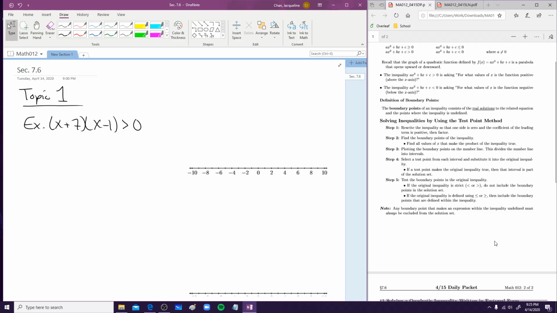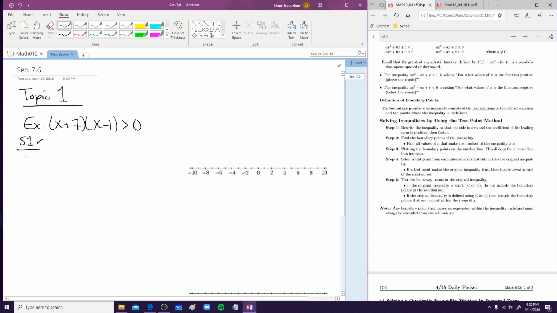So step 1, we want to rewrite the inequality so that one side is 0 and the coefficient of the leading term is positive, then factor. For step 1, we're essentially looking for three things. The first one is to see if one of your sides is equal to 0. And when we look over here, as you can see, the right side is equal to 0. So that's good. The second thing is the coefficient of the leading term is positive, and thirdly, we would factor. However, in this example, this is already factored. So we don't have to check if the leading term is positive. We don't have to factor. It's done for us. So step 1, done.